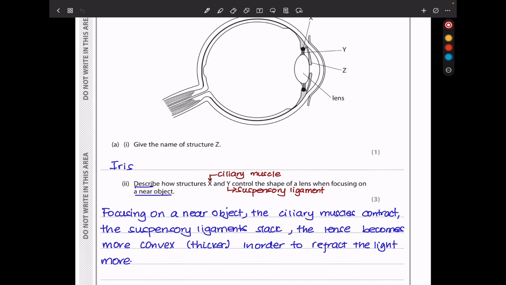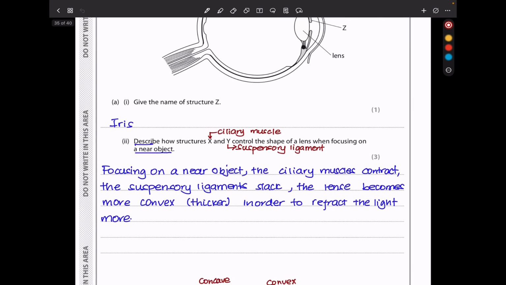So when focusing on a near object, remember that light rays are going to approach the eye in a diverging way, so we need to cause bending. So here the lens has to become thickened. On focusing on a near object, the ciliary muscles have to contract, the suspensory ligaments are going to slacken, and the lens is going to become more convex, or thicker, in order to refract or bend the light more so that it can be focused onto the retina.